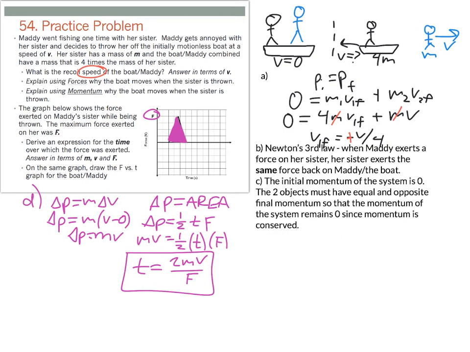And the last piece here is we just want to draw a graph of the force exerted on the boat and Maddie on the same graph here. So that's going to end up being basically just the flip of our original graph. So it's going to go down, reaching a peak, and then go back up. Just a mirror image flipped over the x-axis.